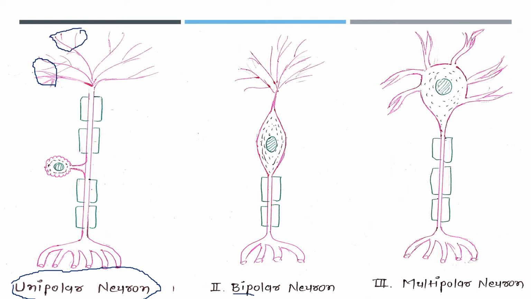Second type is the bipolar neuron. From the cell body, one axon and one dendrite are extended. Bipolar neurons are present in the retina of the eyes, in the inner ear epithelium of the cochlea and the vestibular, and the olfactory area of the brain also. And multipolar neurons: from the cell body, one axon but several dendrites are extended. These neurons are present in all of the brain and spinal cord.